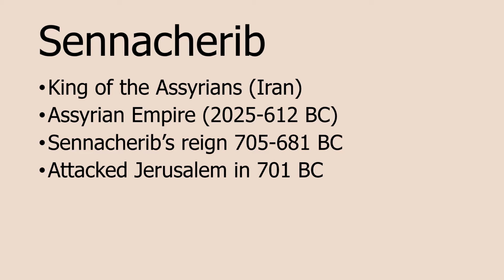So Sennacherib was a king of Assyria from 705 to 681 BC. And quite early on in his reign, 4 years into his reign, he decided to attack Jerusalem in 701 BC. So Judah, which is like modern-day Israel, was a region in the Middle East which had many different settlements and dwellings, and Jerusalem was the capital. It was like the crown of the Judah kingdom, and the king of Jerusalem at the time was someone called